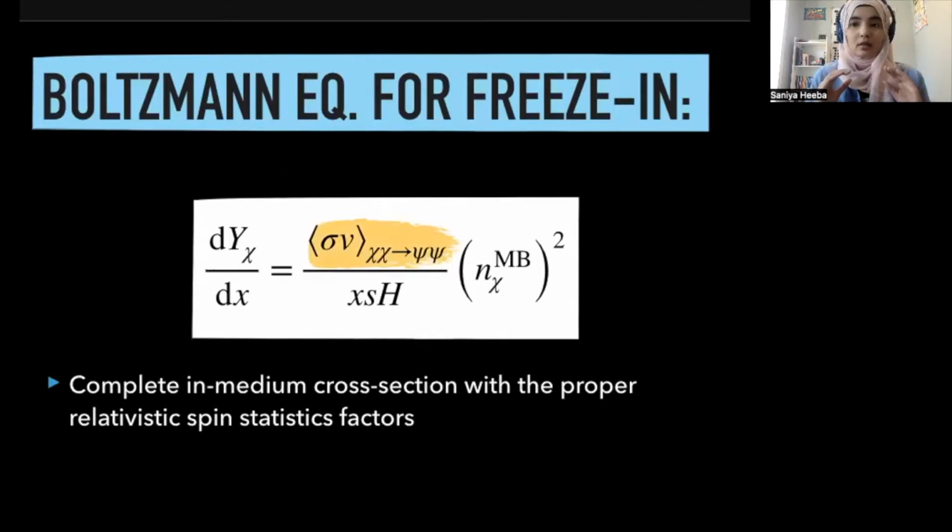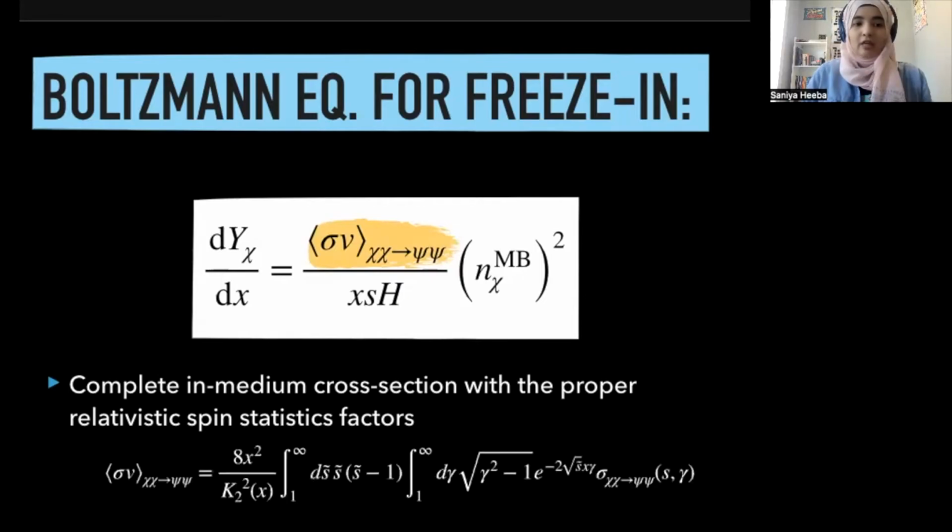The important point of distinction here is that this is the complete in-medium cross-section with the proper relativistic spin statistics factors. It's multiplied by the dark matter number density, which is, once again, not the true dark matter number density, but simply a Maxwell-Boltzmann fiducial distribution that arises because of this mathematical trick that we employed. If you want to know what the formula looks like, it's essentially this equation here.